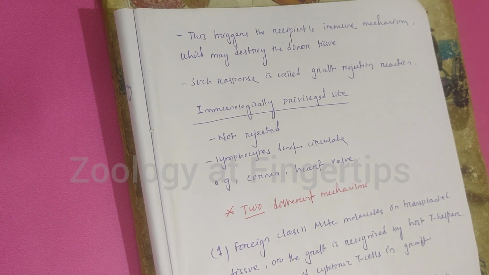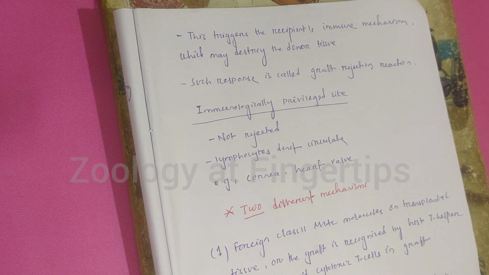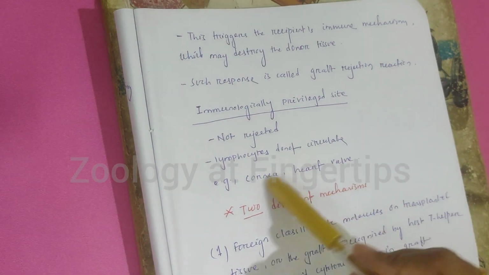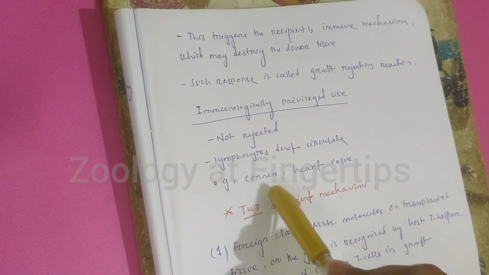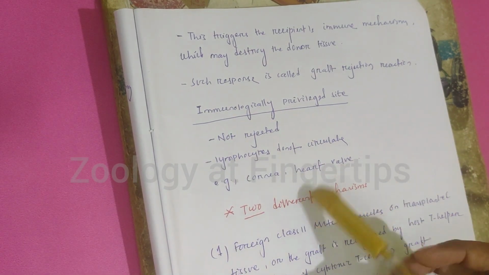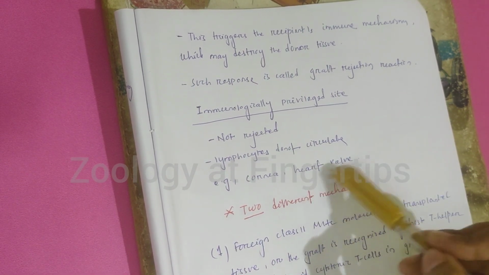But when we transplant an organ to an immunologically privileged site, a site characterized by no circulation of lymphocytes, it is not rejected by our immune system. For example, transplantation of the cornea is not rejected because lymphocytes do not circulate in the anterior chamber of our eye. So these sites are immunologically privileged, and organs transplanted there are not rejected. Another example is transplanting a heart valve.